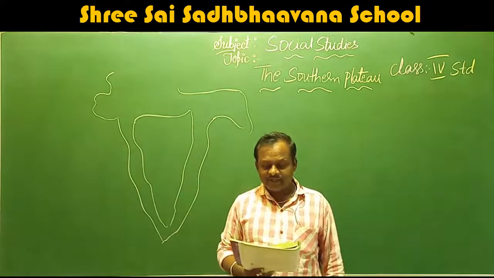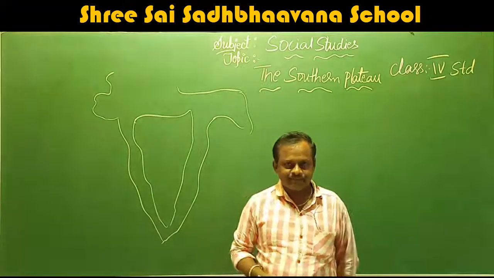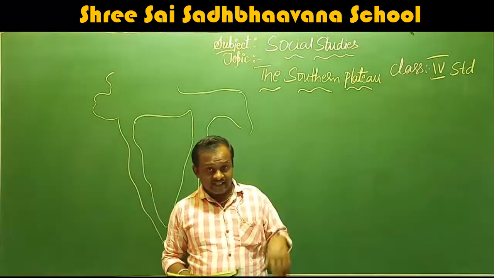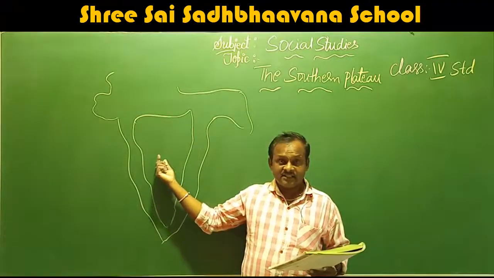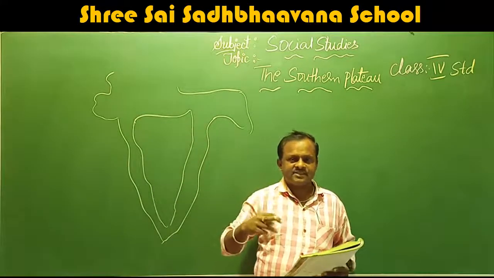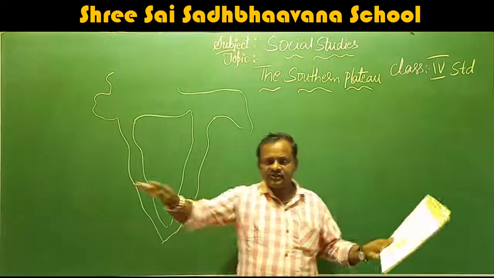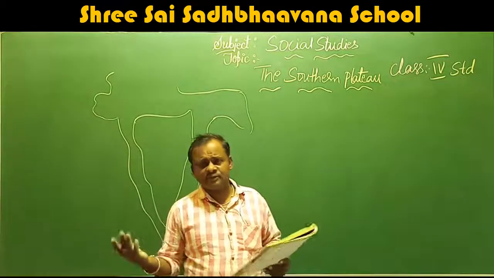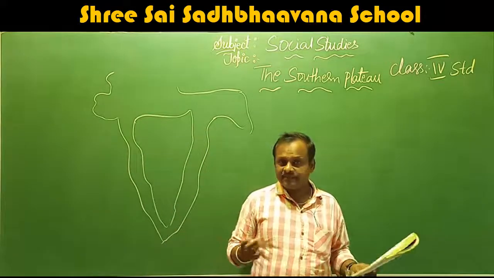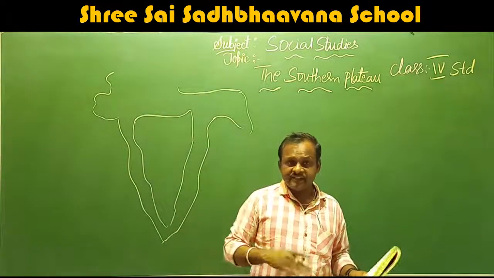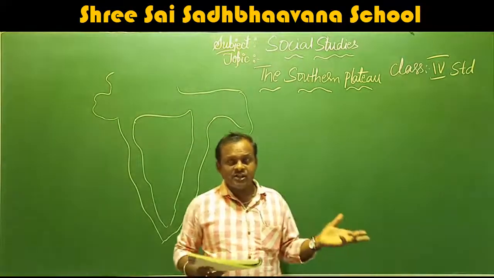This tableland is very important to our nation due to its productivity in agriculture and in industries. That means here so much agriculture is done as well as industries. Industries means factories. Big factories are present in this area because the land is flat. It is very easy to transport the prepared goods as well as the raw materials. What is the meaning of raw materials? The things which are needed for the factory to make the finished goods.